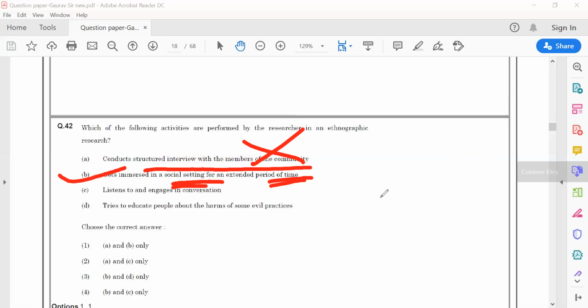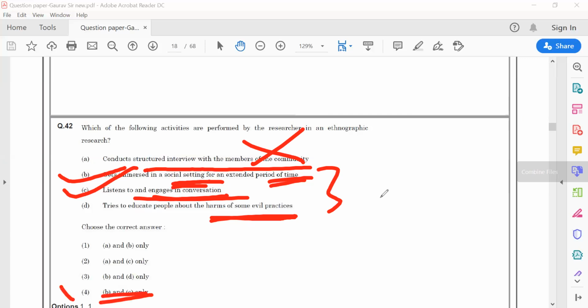Next is listen to and engage in conversation. That is also included, because it is listening and conversing. Next is try to educate people about the harms of social evil practices. In ethnographic research, we are not doing anything about educating people about evil practices. We don't have to tell them. We just have to listen to them and engage them in conversation. So the answer would be B and C, so the answer for this question is 4.